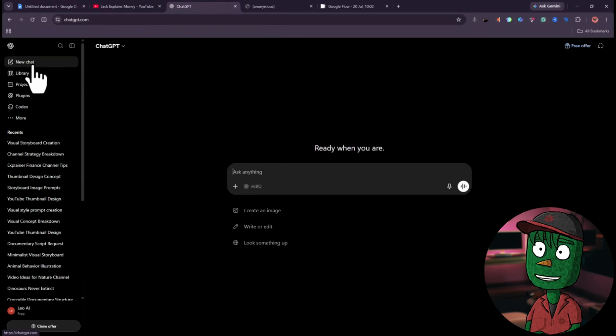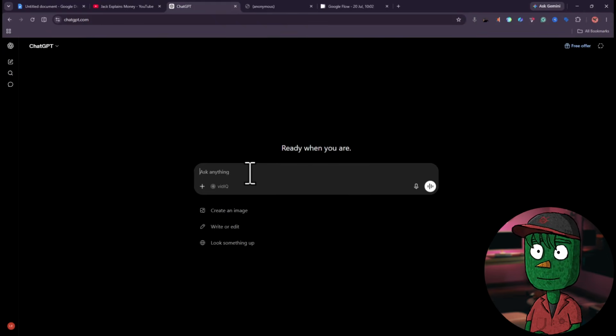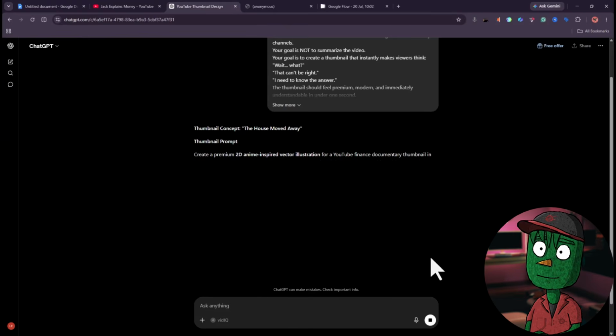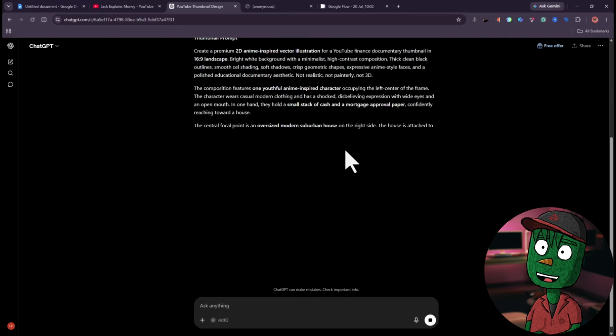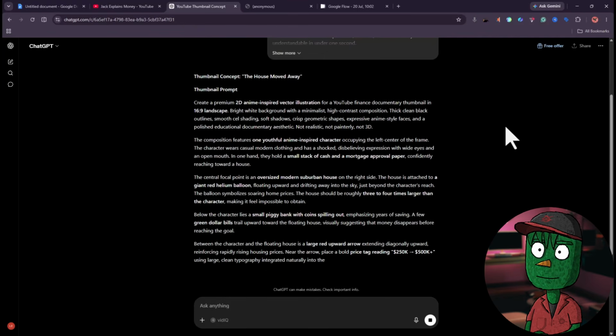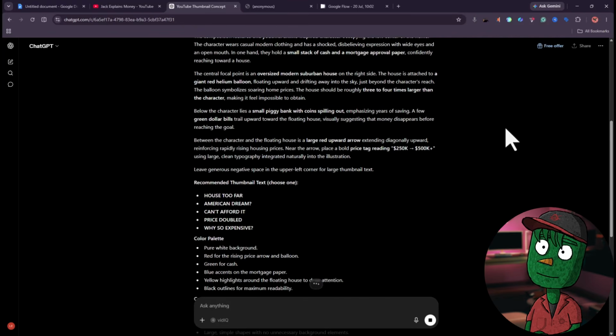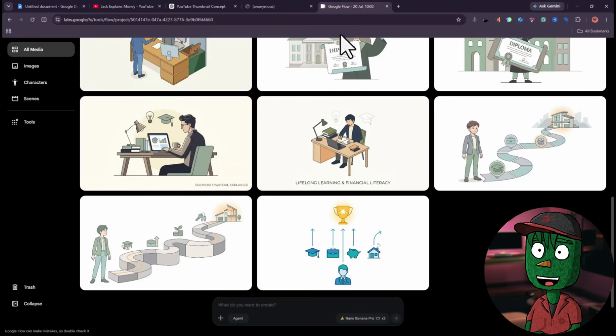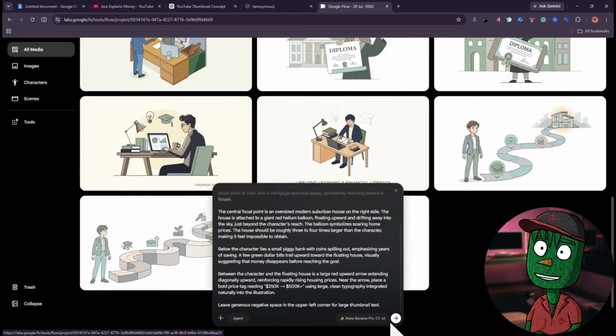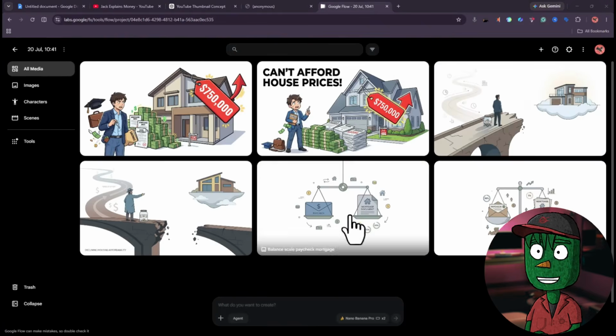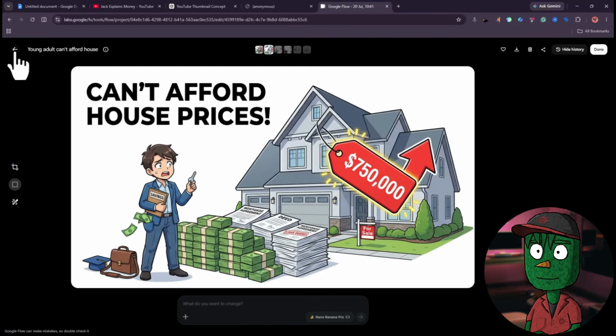You can now go back to ChatGPT, open a new tab, just like this, and paste that prompt and click on Generate. Give ChatGPT some time. What it's going to do is give you a prompt that you're going to use and create your thumbnail, okay? So now you have the prompt. Go back to Flow, paste the prompt, and click on Generate. You can see how very good this thumbnail looks. Now all you need to do is download your thumbnail.